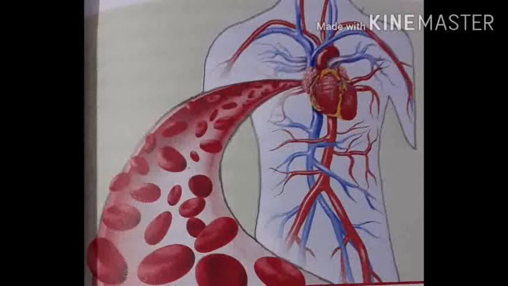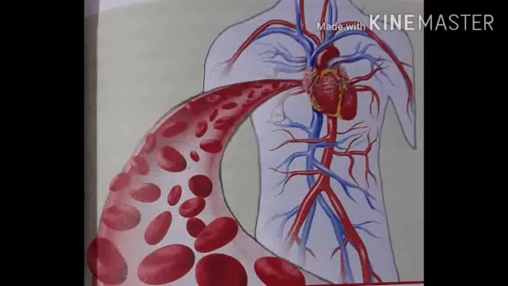See children, I told you about three kinds of blood cells, isn't it? And among that, you must have heard about RBCs, isn't it? So these RBCs, red blood cells, are present in the blood. They take the oxygen from the lungs to all the cells in the body, and then they also collect carbon dioxide from these cells and take it back to the lungs. Have you followed, children? So, blood helps in transporting oxygen and carbon dioxide throughout the body.